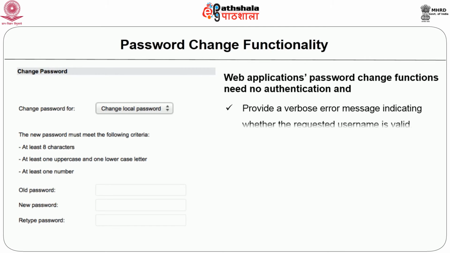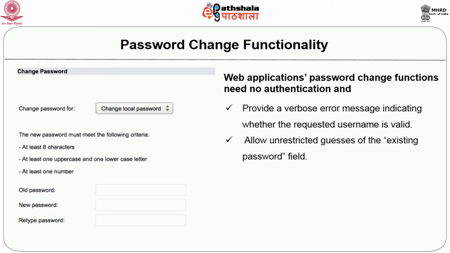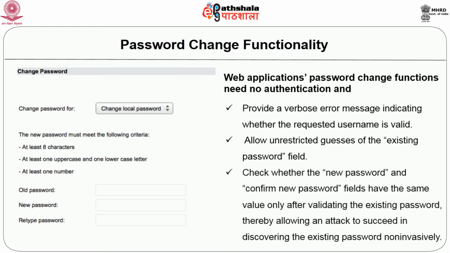The password change functions are accessible without authentication, and what do they do? They provide a verbose error message indicating whether the requested username is valid. The password change functionality allows unrestricted guesses of the existing password field. And the third point is the password change functionality checks whether the new password and confirm new password fields have the same value only after validating the existing password. So what happens? It allows an attack to succeed in discovering the existing password